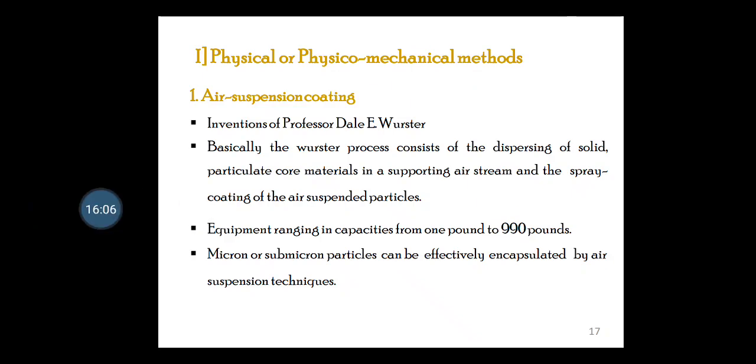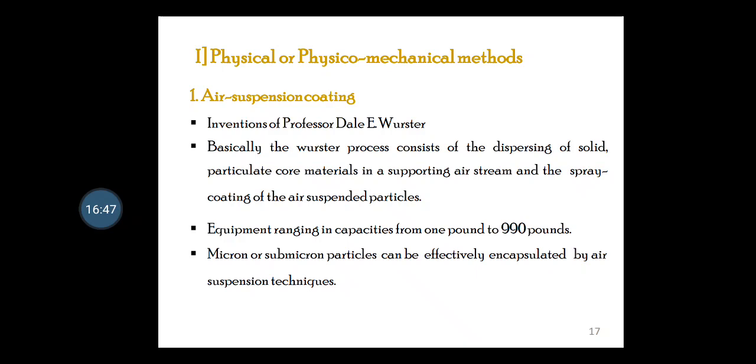The very first method which formulates the encapsulation on the basis of the physico-mechanical mechanism is air suspension coating. This method was invented by a very eminent professor, Dale E. Wurster, so the technique is also recognized by his name, the Wurster process. Basically, the Wurster process consists of dispersing solid particulate core material in a supporting air stream and spray coating the air-suspended particles.